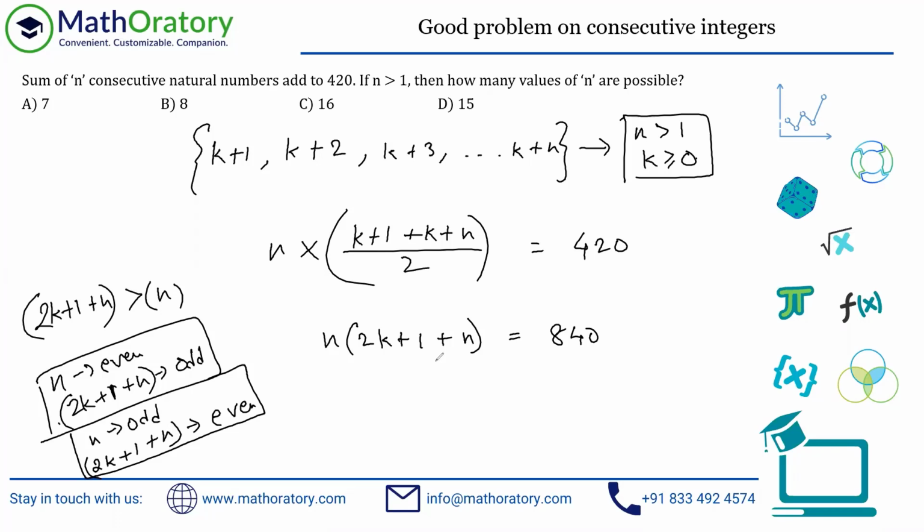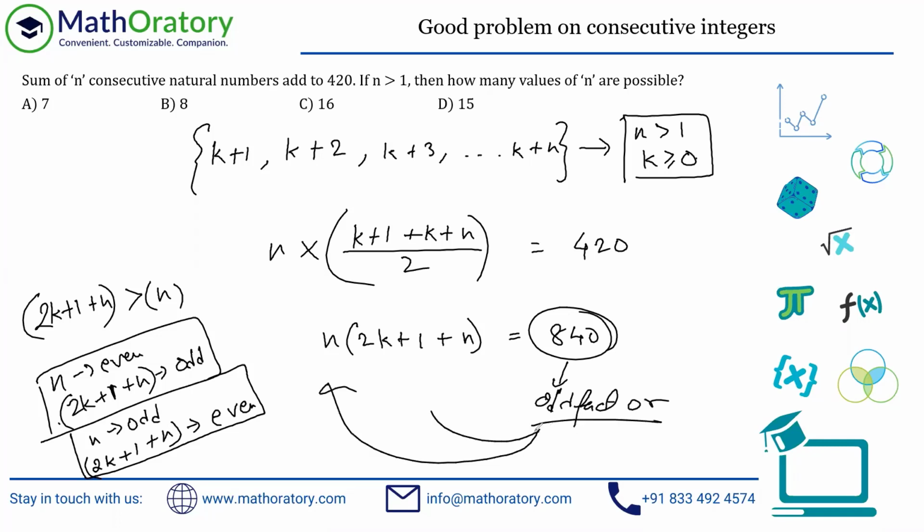Once you understand that, the rest is easy, because both of these multiplied give us 840. When you multiply these two things, they are factors of 840, because both are integers. n is an integer, and 2k plus 1 plus n is also an integer. So effectively, what we are looking for is taking out one odd factor and distributing it to n or 2k plus 1 plus n, depending on the magnitude of it.